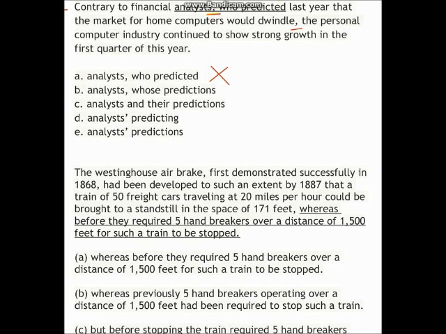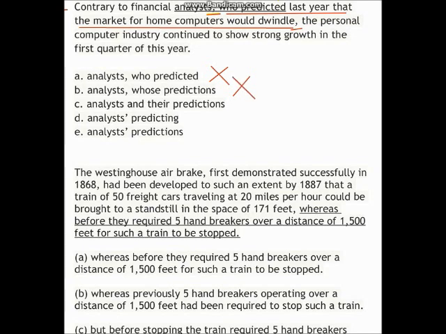And "who predicted" is not what was contrary to financial analysts. Doesn't really sound very good anyway, does it? Contrary to financial analysts. And if this is a non-defining relative clause, then we should be able to read it and make sense. Contrary to financial analysts, the personal computer industry continued to show strong growth, and that doesn't make sense. It's illogical. So we'll come on to B, and we have the same problem with the relative clause in the middle, which means that the first clause and the last clause don't make sense. So B is certainly wrong also.